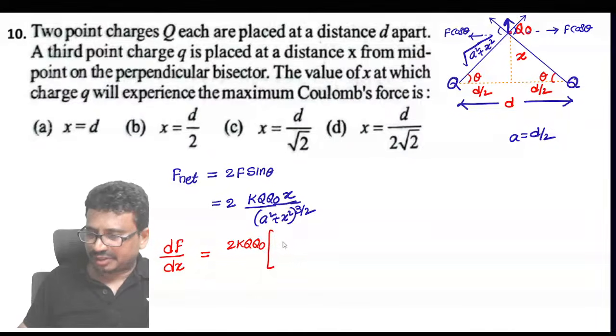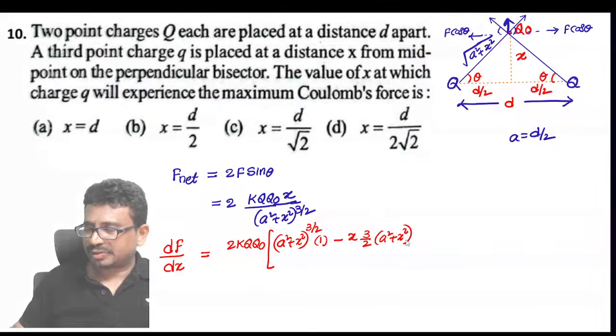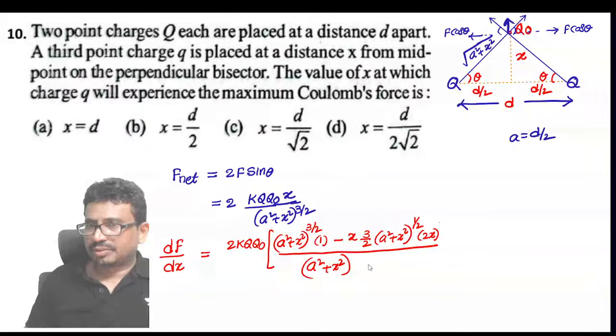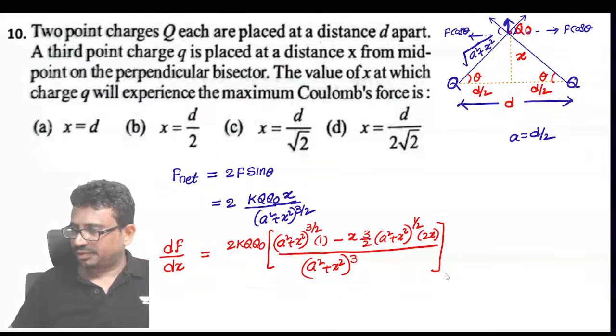To differentiate, a square plus x square power 3 by 2 into 1 minus x into 3 by 2 into a square plus x square power 1 by 2 into 2x, by a square plus x square whole square, which means it will come to be a cube. Check this, all of you.